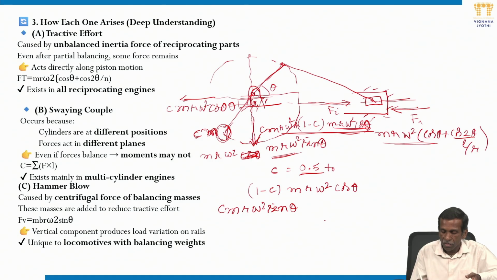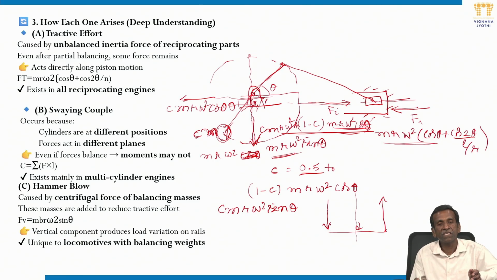If you use 2 cylinders, an inline engine as it is called, and put the cranks opposite in direction, then there is some relaxation: this is the vertical direction here, and the second cylinder is in this direction, because these two are separated by some distance, say distance d. Then force-wise it is balanced.